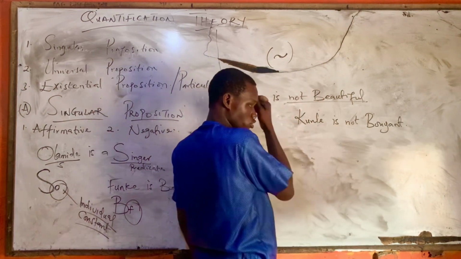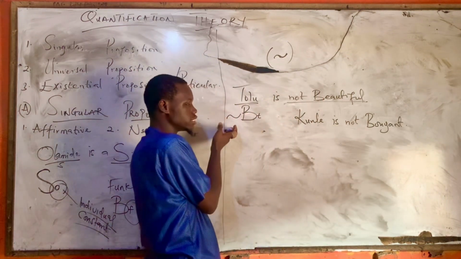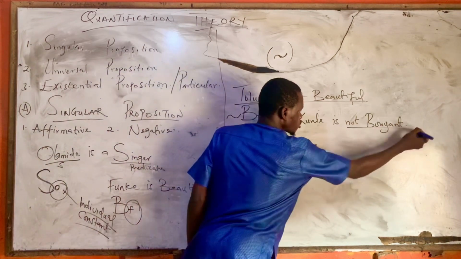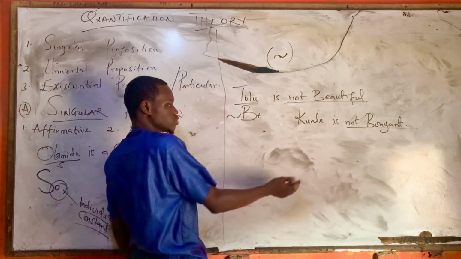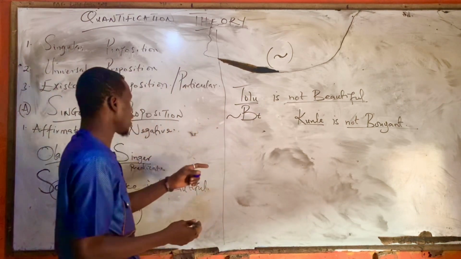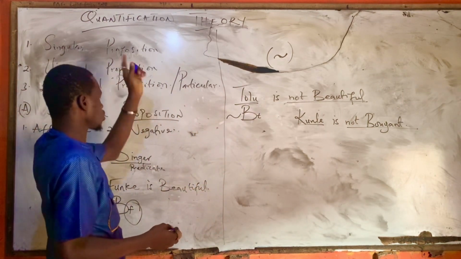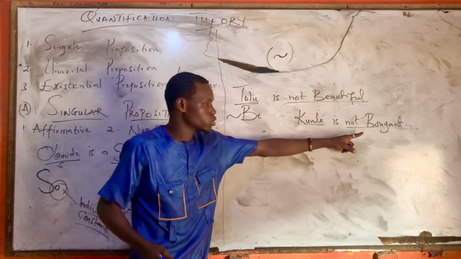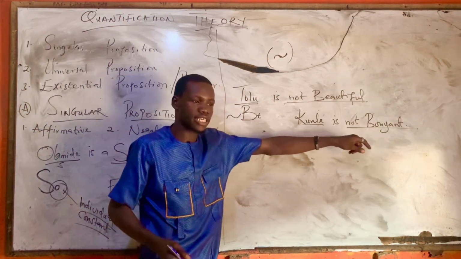Alright, so the same way we symbolize this, not buoyant is our what? Predicate term, while Kunle is our what? Subject term. And I said I want to symbolize under quantification theory, we pick the first the predicate term.